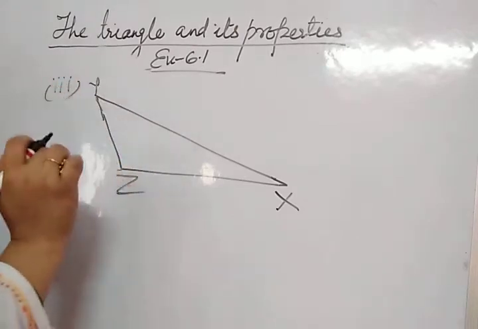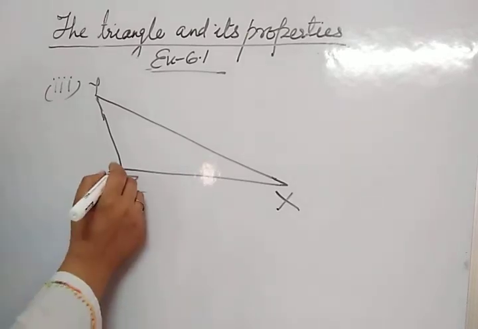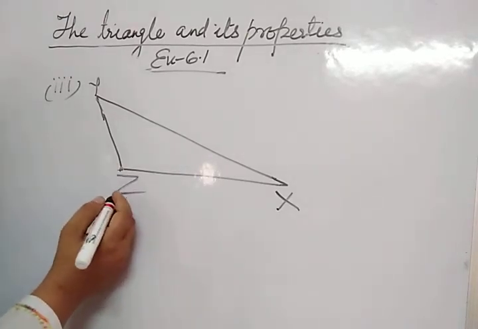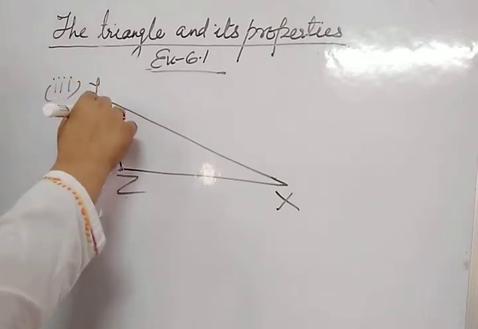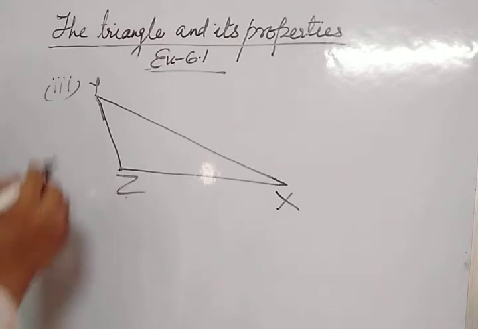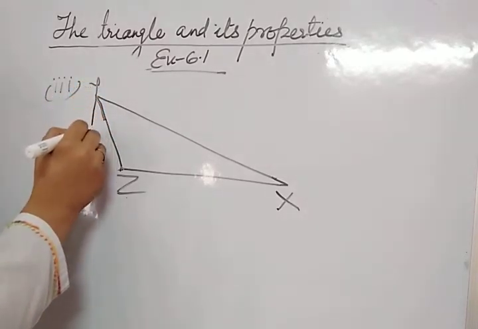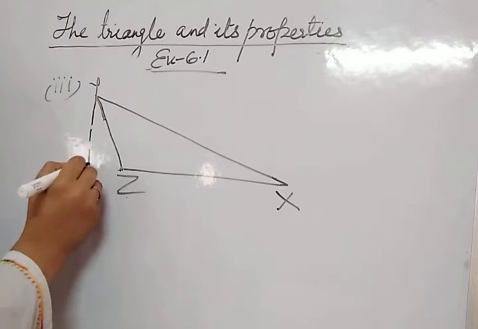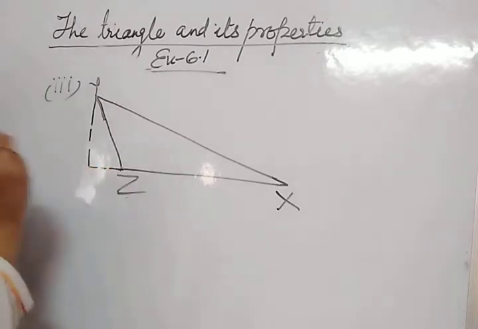Now we can name it X, Y, Z or XYZ. Either we can let this vertex be X or Z. That doesn't matter. But this vertex should be Y because we have to draw altitude YL. So now we can draw a perpendicular from Y and extend XZ.